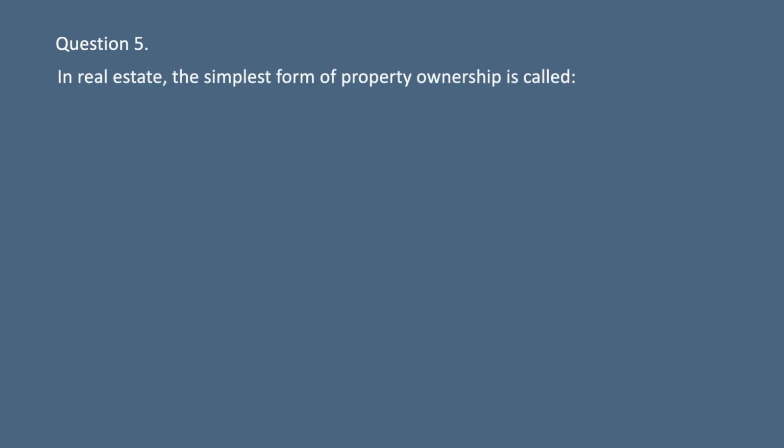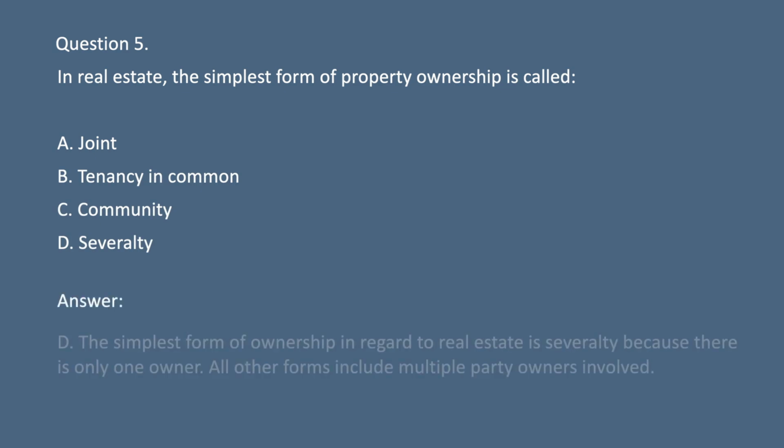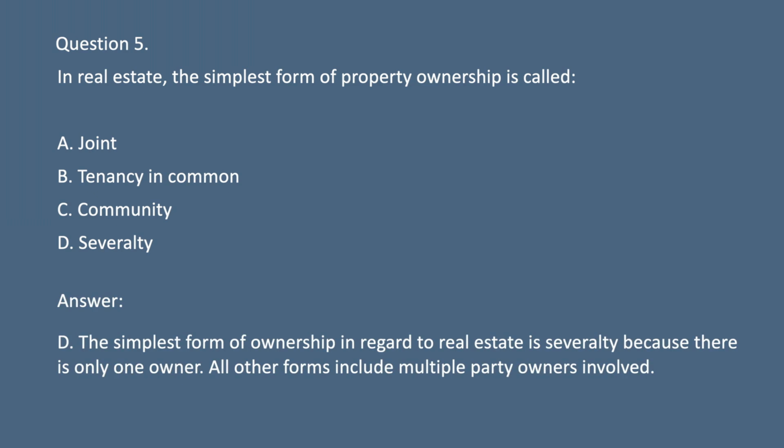Question 5. In real estate, the simplest form of property ownership is called A. Joint. B. Tenancy in common. C. Community. D. Severalty. Answer: D. The simplest form of ownership in regard to real estate is severalty because there is only one owner. All other forms include multiple party owners involved.